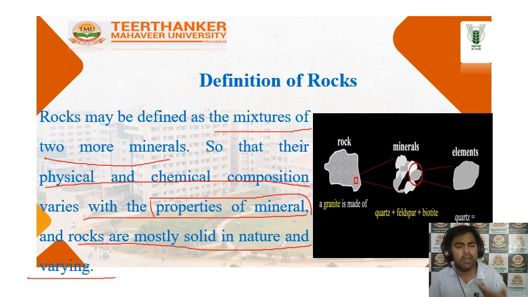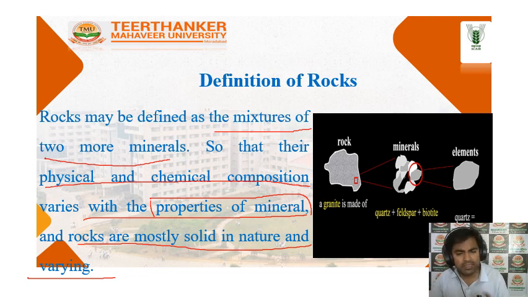So that is why the property of every mineral and rock is different, and their nature, physical and chemical composition are also different. For example, orthoclase types of minerals have different elements, and plagioclase types of minerals have different types of elements. Like albite, NaAlSi3O8, is a sodium-containing mineral, and orthoclase and others.